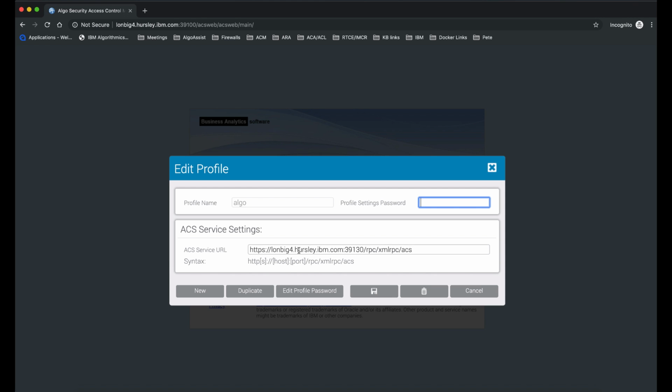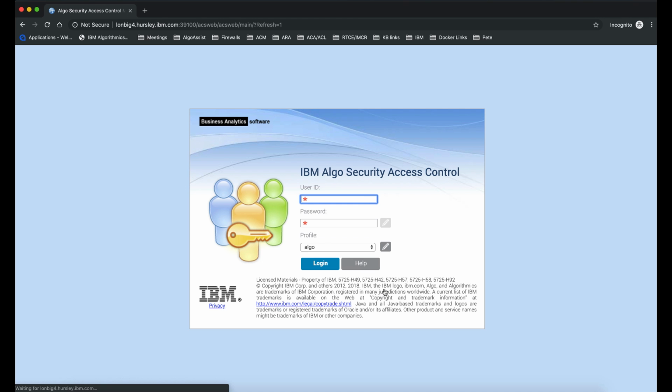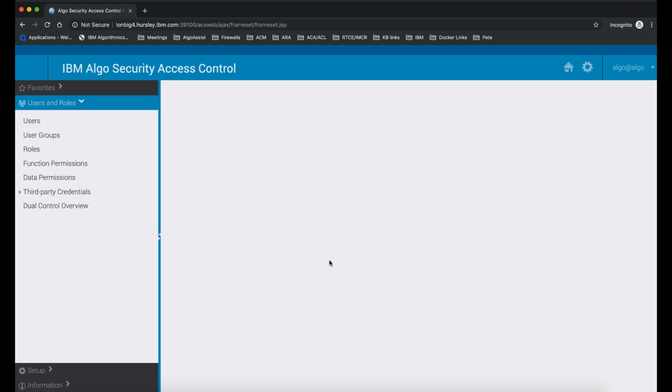Yes, you need to set this profile up here. This just points back to web services, remote procedure calls. So I'm just populating that. It's an offset of 30 from the base port. And I'm going to use the standard out of the box algo user and password just to get into the interface. And that's great, it's come up. Fantastic.